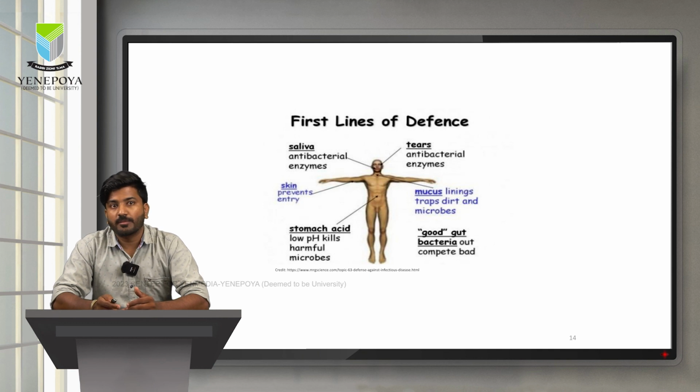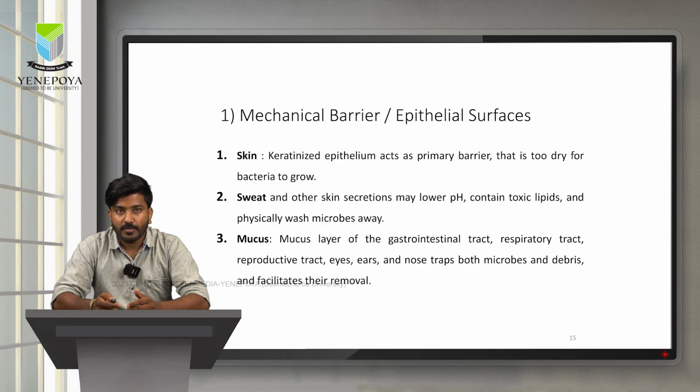Before we go into the mechanical barrier, I would like to showcase in this particular picture that the first line of defense mechanism is done by the innate immunity. We have examples like saliva, which has antibacterial enzymes, then we have tears which have antibacterial enzymes, skin which prevents the major entry of microorganisms, mucous linings in some of the gastrointestinal tracts and genitourinary tracts. All these things will provide some kind of innate immunity mechanisms.